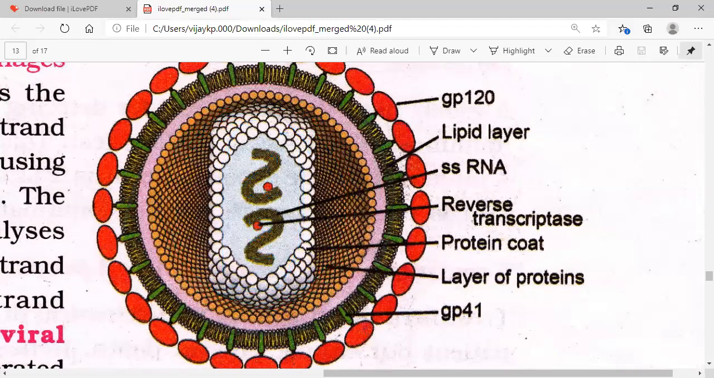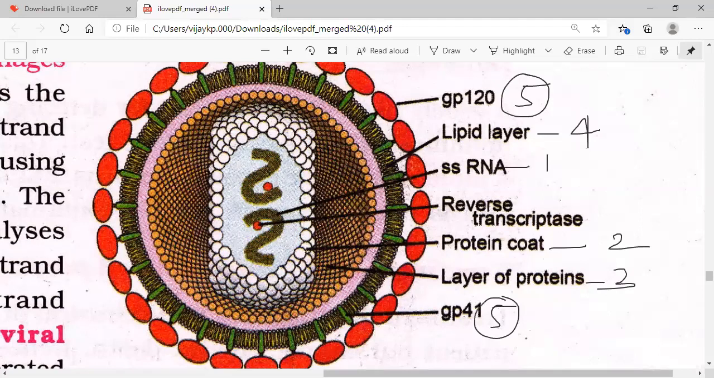While reading, make your own numbers, which will be helpful so that you can understand without reading the theory. We start from here. Number one is the single-stranded RNA, surrounded by a protein coat, number two. Next, number three, the layer of proteins. Next, a lipid layer, number four. Number five is the glycoproteins. If you make your own numbers like this, it will be very easy to remember the structure.